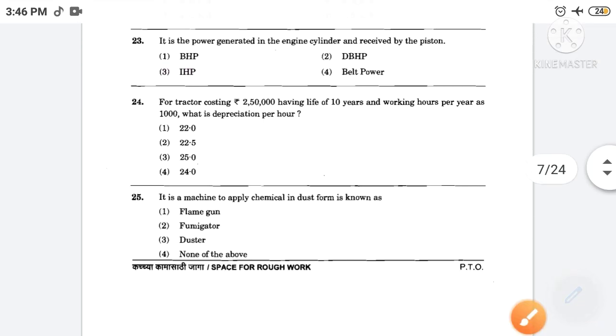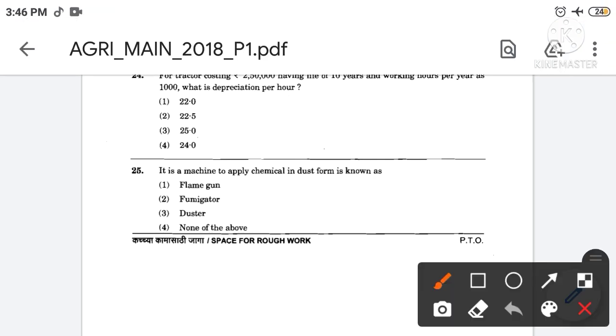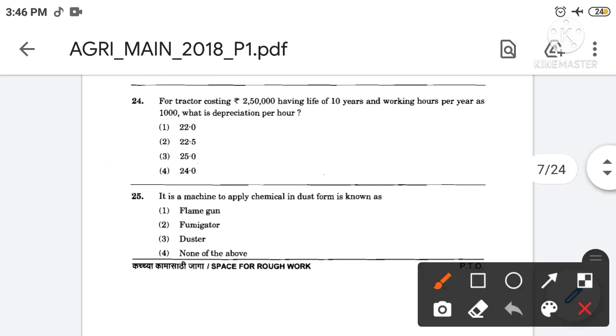Then next, for tractor costing 2,50,000, having life of 10 years and working hours per year as 1000, what is depreciation per hour? So the correct answer is option number 2nd, 22.5.